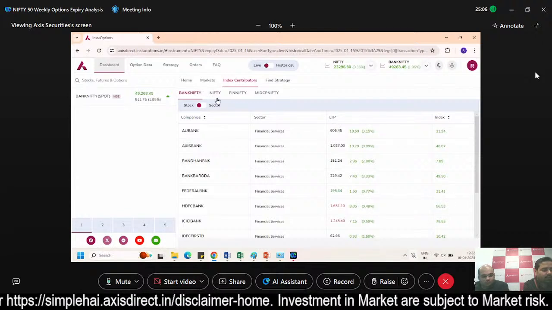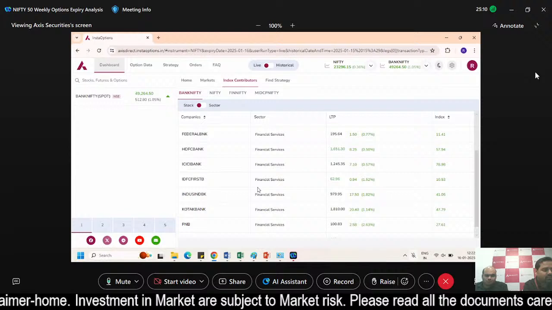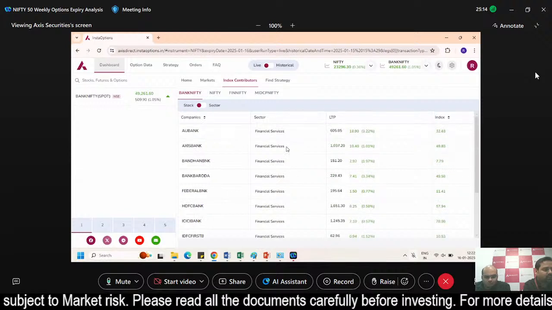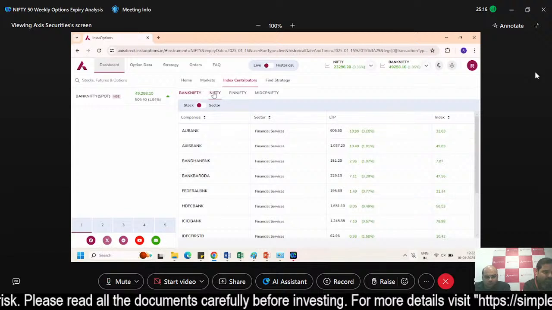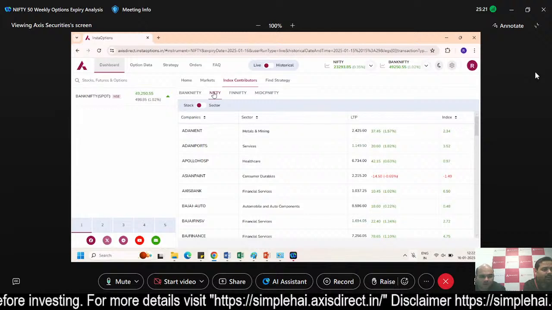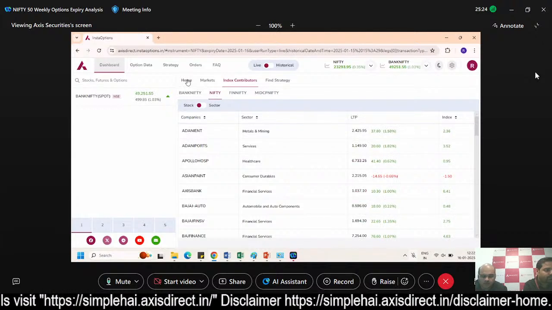Now in the Bank Nifty, these are the top banks which are contributing to the Bank Nifty, followed by the LTP and the index range, उसका कितना weightage है. Same goes with the Nifty 50, निफ्टी 50 में अभी क्या price चल रहा है और कौन से major contributors हैं.